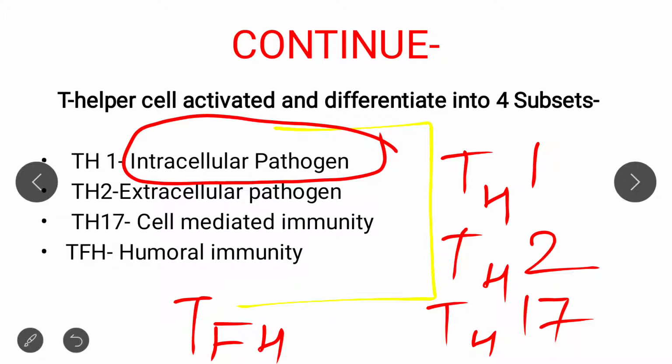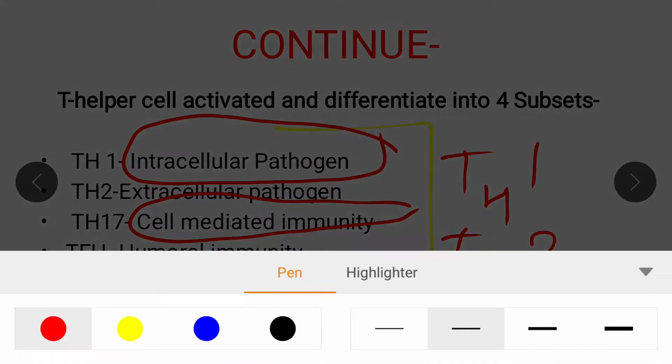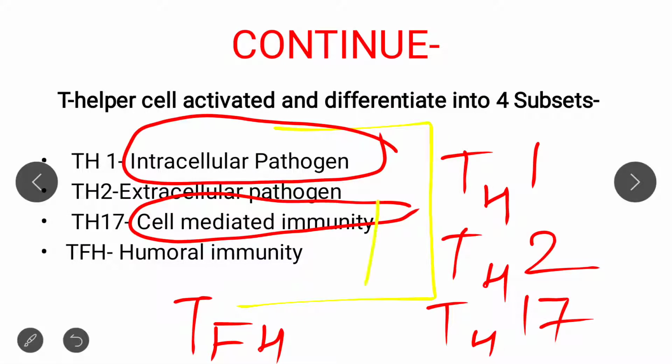helper cells which basically fight against extracellular pathogens, while TH17 is basically related to cell mediated immunity, and it also provides one major function, that is it provides protection against fungus. And it is related to cell mediated immunity, that is TC.